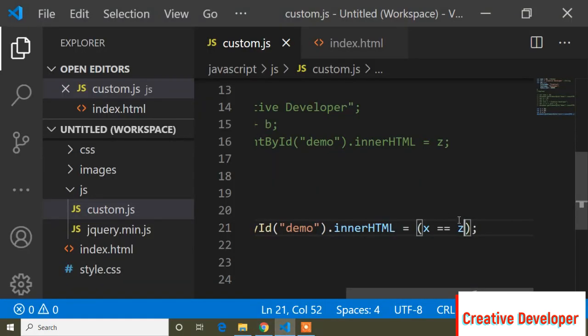So this is the boolean. We use boolean to compare. So guys, boolean always returns true or false. You have to remember that boolean always returns true or false. So this is the boolean.